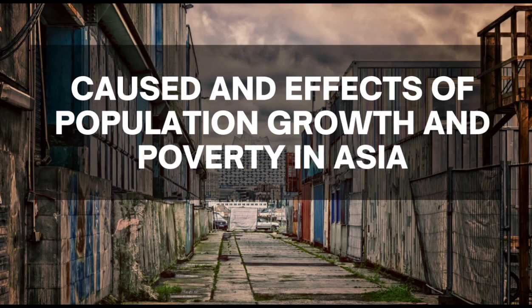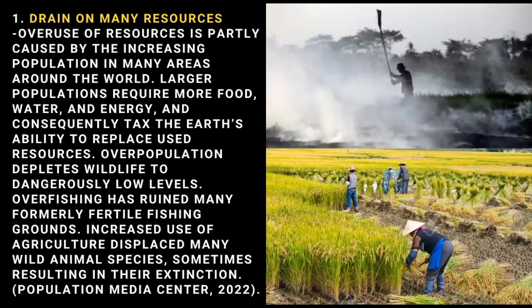So, on your screen right now is the cause and effects of population growth and poverty in Asia. Number one here is the effect of the population growth is drain on many resources. Why is that? So, the overuse of resources is partly caused by the increasing populations in many areas around the